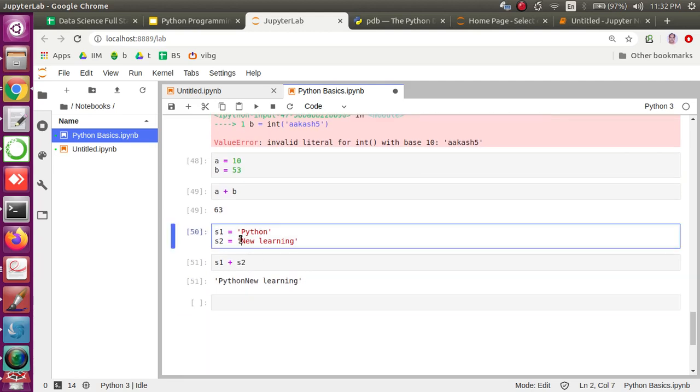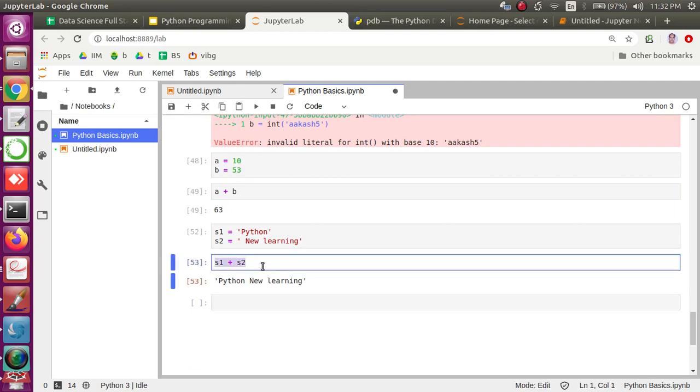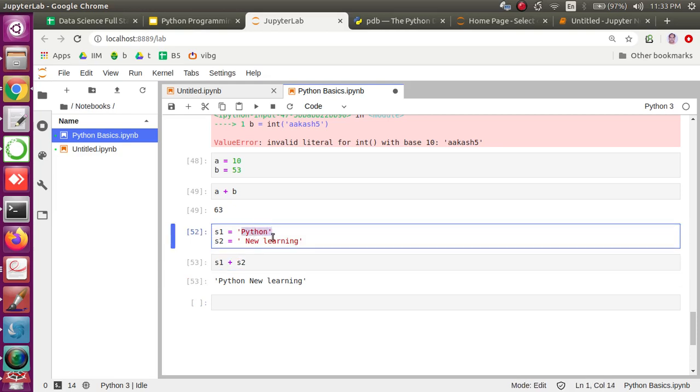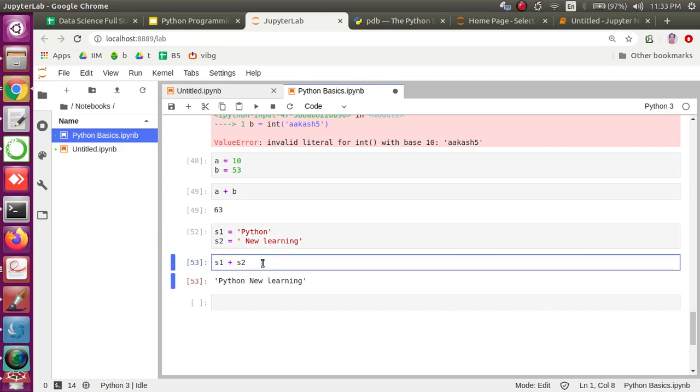The magic you can see is that for s1 and s2 I'm using the same plus operator, and the operands are both strings. In this case, it automatically concatenates the two strings, which is what we perhaps look for, and the interpreter does this for us.